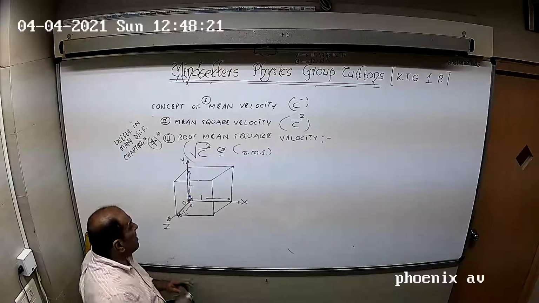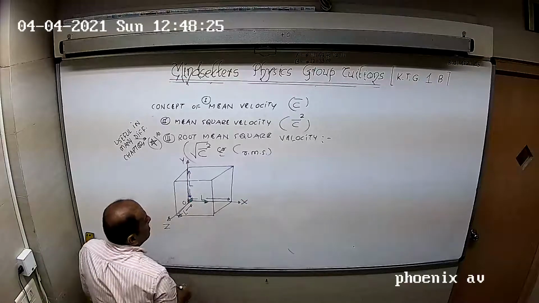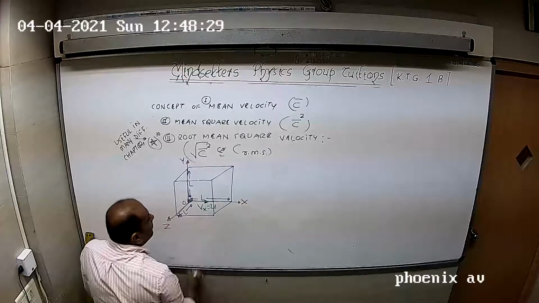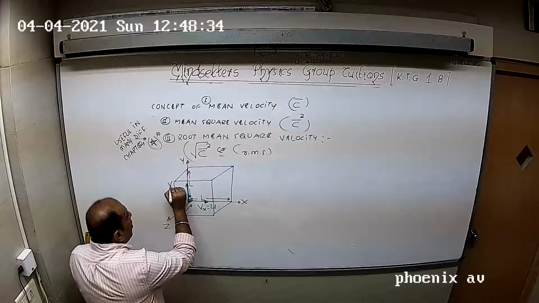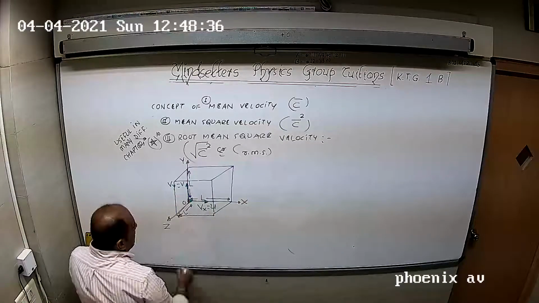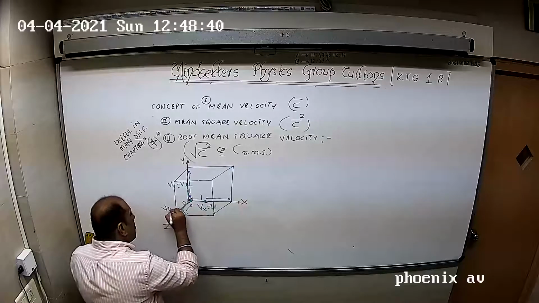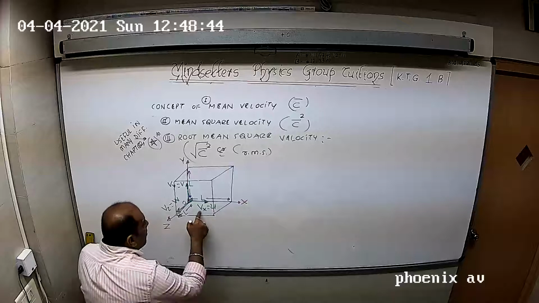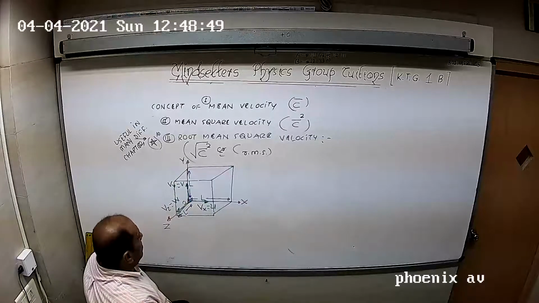If the molecule travels along the x-axis, let me call the x component of the velocity u. If the molecule is moving along the y-axis, let me call the y component v. And if it is moving along the z-axis, let me call the z component of velocity w. X component is u, y component is v, z component is w.